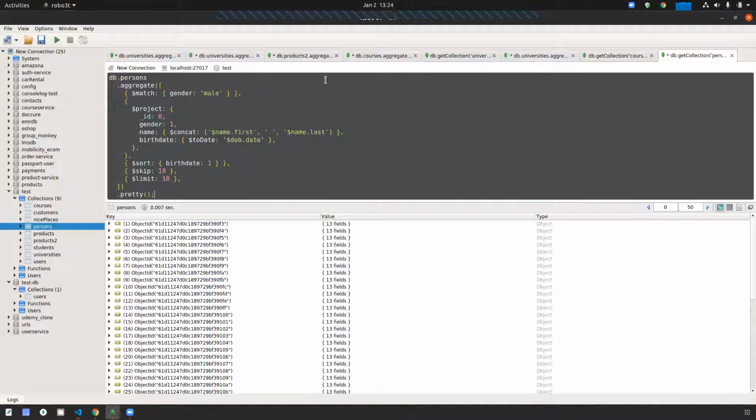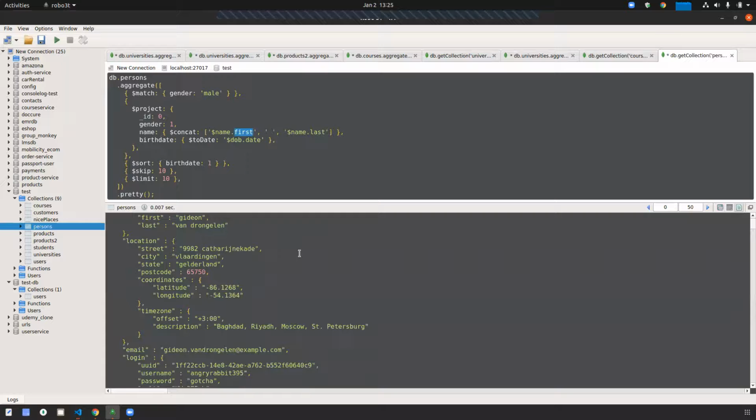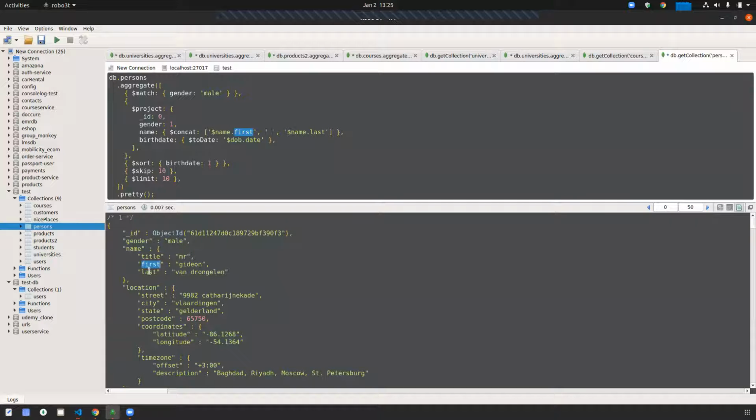So this is another query, where you can see I am matching gender equal to male. I am projecting this one, and in this project you can see I'm using two methods, like name. I'm creating one custom field, name equal to concat name dot first and name dot last. You can see there are first names and last names, right?